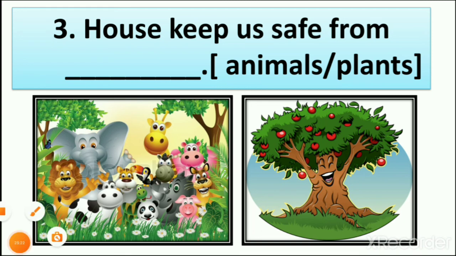House keep us safe from dash. We have 2 options here, animals and plants. When we see animals and plants and compare them, we easily understand that we don't need to be saved from plants, because plants are not harmful.